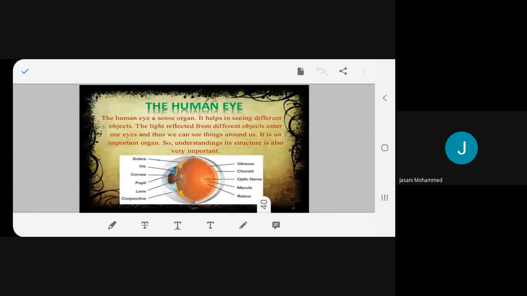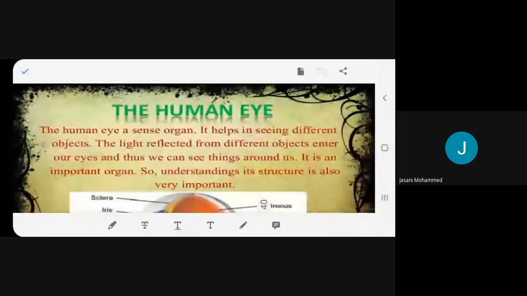Now see what exactly all this reflection is observed in the human eye. What is the human eye made up of? Yes, please read the human eye.